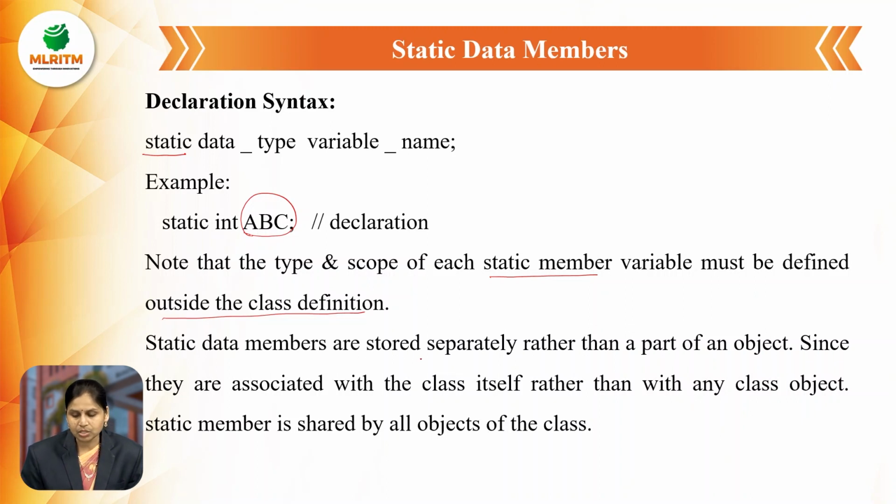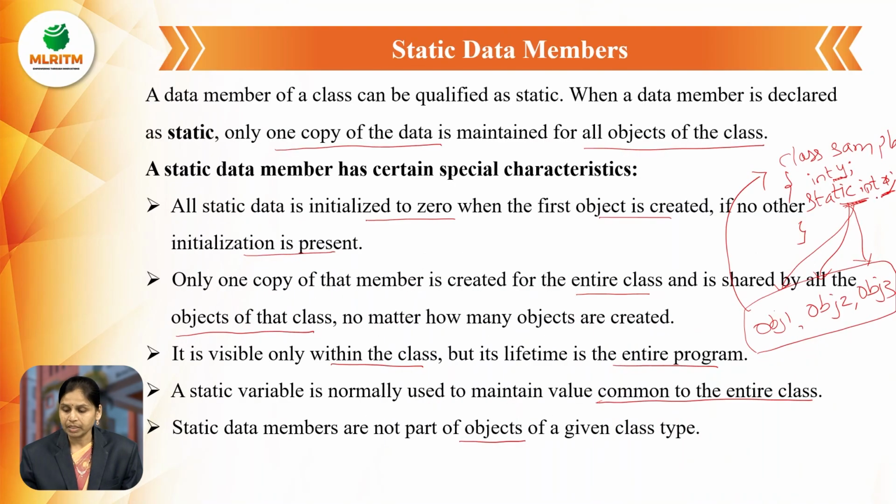Static data members are stored separately rather than as a part of an object, since they are associated with the class itself. Now when we consider this example, one copy of y is created for object 1, object 2 and object 3.